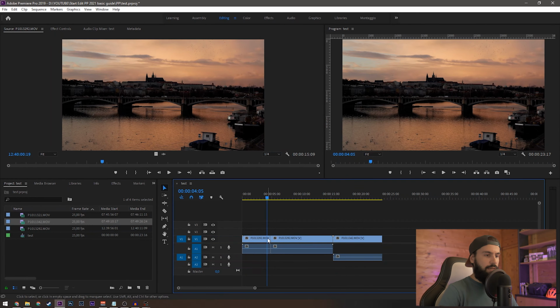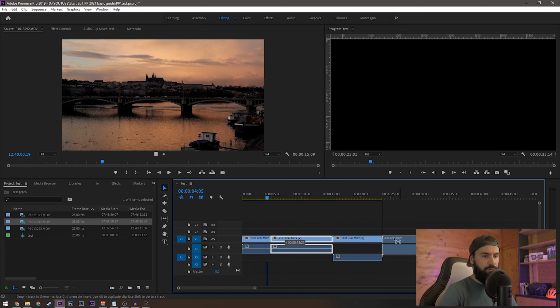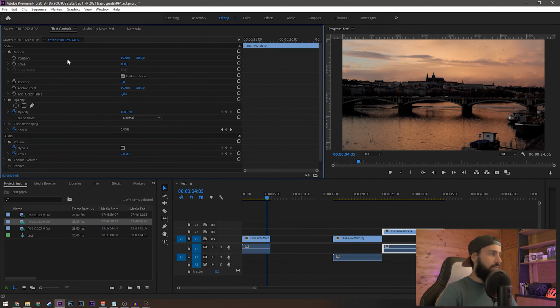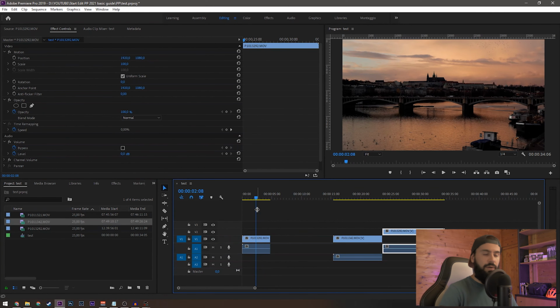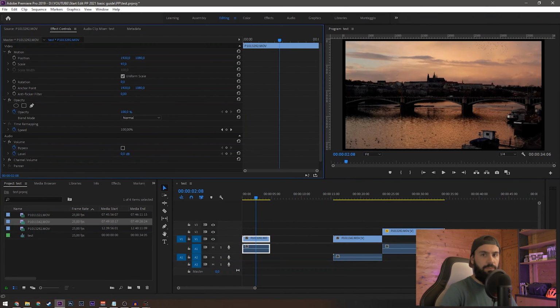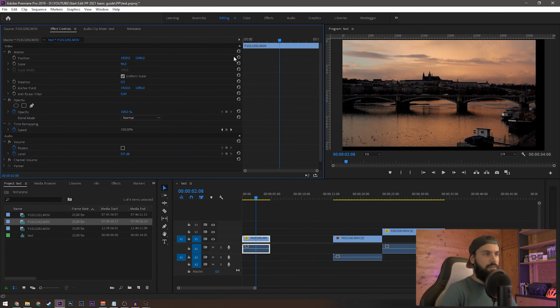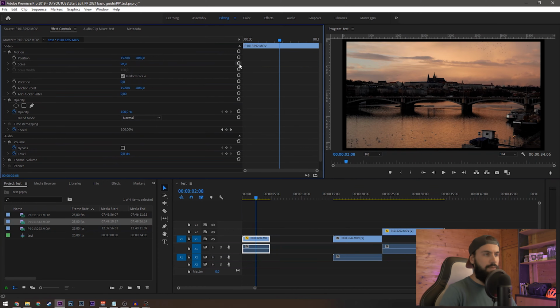After you understand how to move your clip with the selection tool and how to cut it with the razor tool, you can go up there on the left screen where the source monitor is, and hit effect controls. You can modify all the parameters of your clip, like the scale, so you can zoom in and zoom out on your clip, or you can move it around left, right, up and down like this. This little button right here is used to reset every parameter. Now the clip has been moved around. Here you can see black bars, so you just hit this and it comes back to normal.